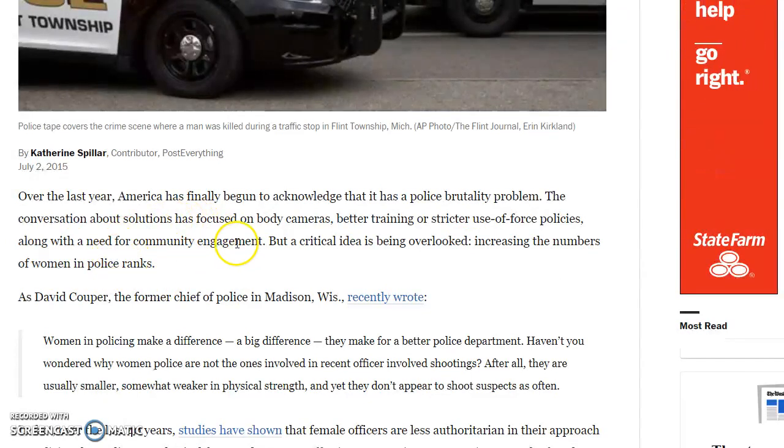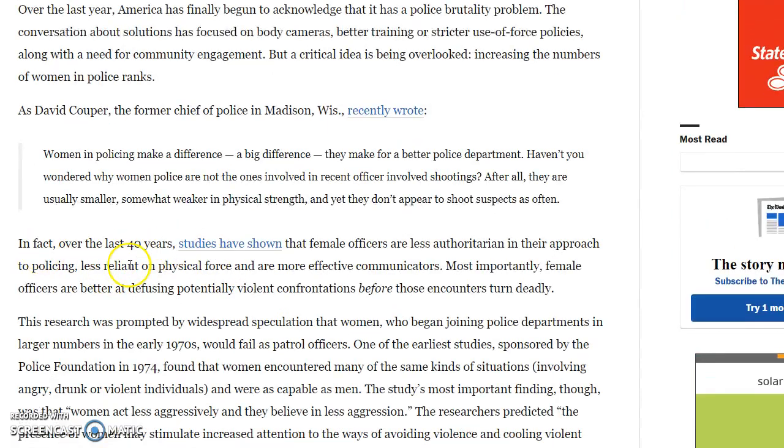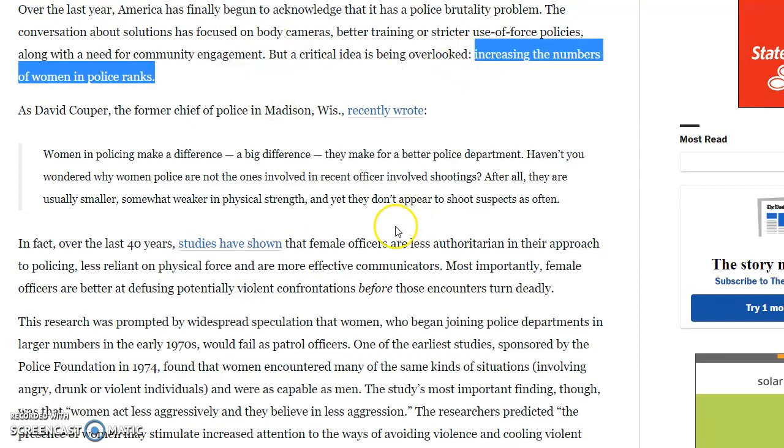So you might say that there's a position here in this last sentence, though it doesn't say we should increase the numbers. It says the idea is being overlooked. So if you find another sentence a little bit further down that you feel takes a stronger position in saying what this article is actually talking about, which is increasing the number of women in police ranks, you can look for a better position. If you don't find one, this is probably going to be it. Okay? So you're going to write that in your analysis.